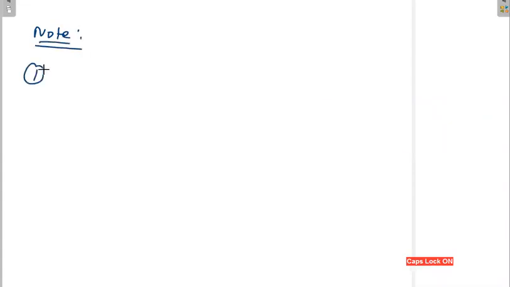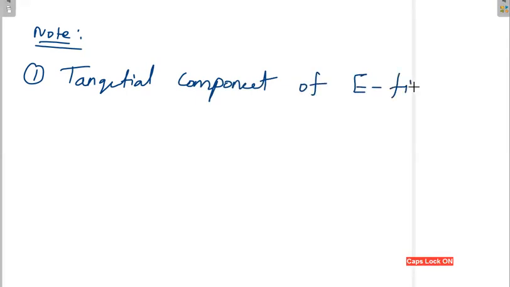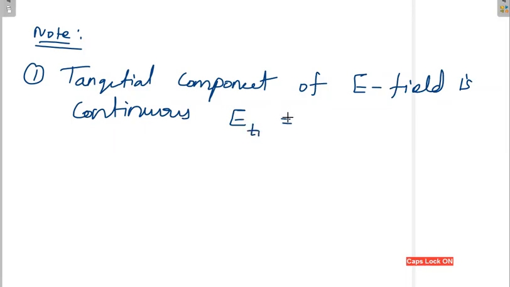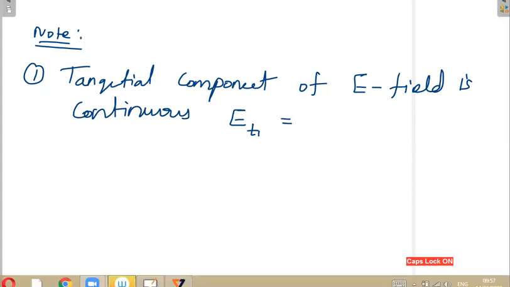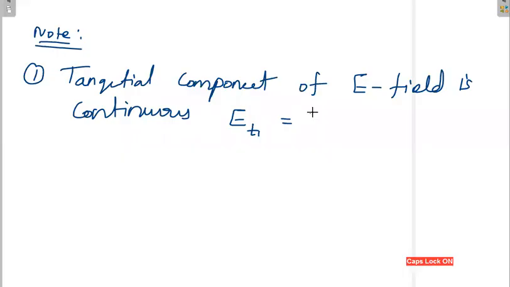The first observation is that the tangential component of the electric field is continuous, so ET1 is equal to ET2.